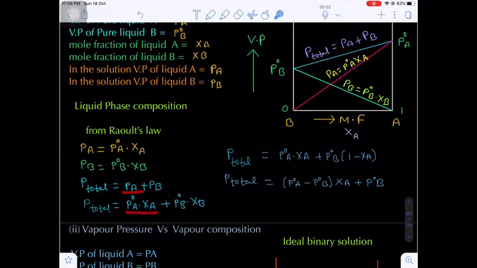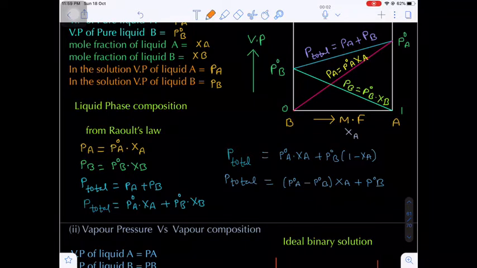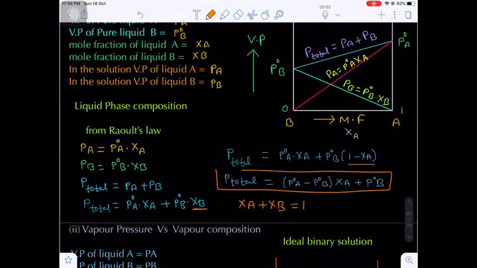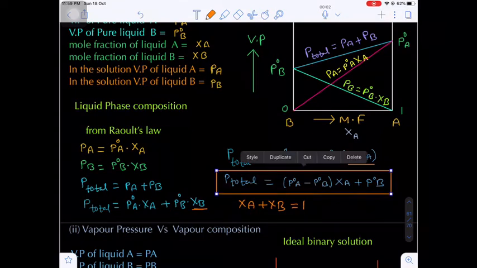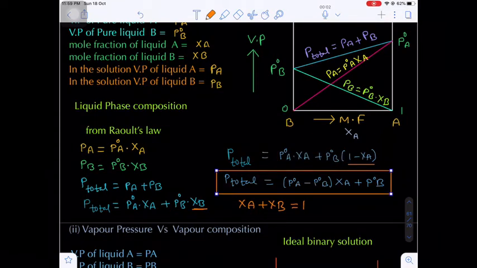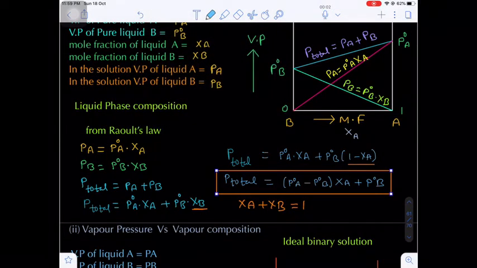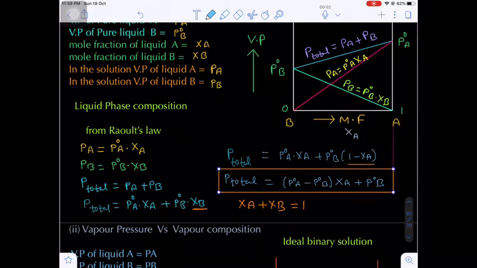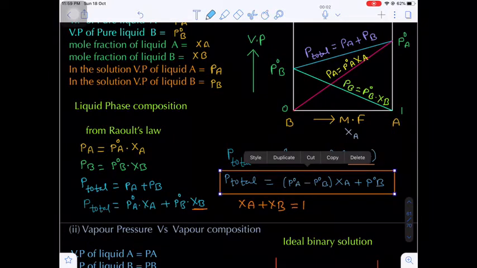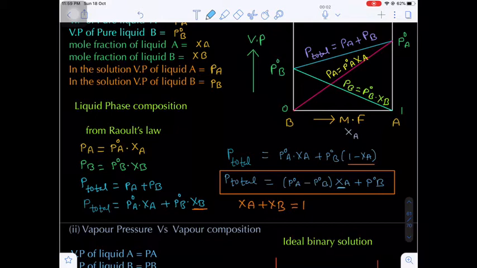So PA is P naught A XA and PB is P naught B XB. Now we know the sum of the mole fractions is always equal to unity. That means XA plus XB will be equal to unity. So instead of XB, we write 1 minus XA. After simplification, you will get the total pressure in terms of mole fraction XA. Now if you carefully see this expression, P naught A is greater than P naught B, that means this entire term will be a positive value, into XA plus P naught B.